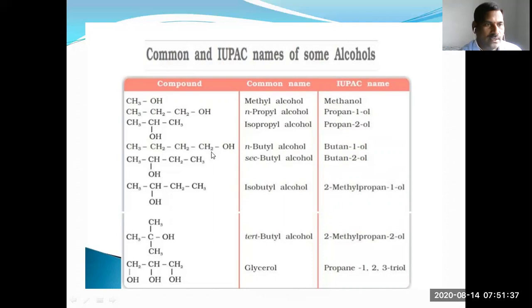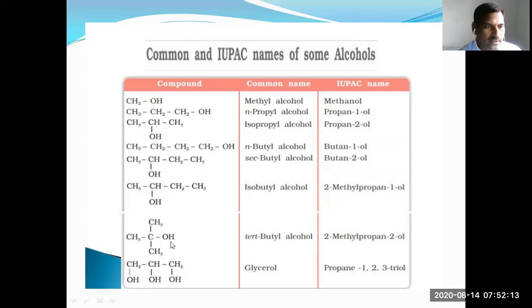Whereas see here, next example, 4 carbons attached with the OH group. So this is a normal chain. So normal butyl alcohol. The OH group is present on the first carbon. So the parent name of this chain is butane. The hydroxy group is present on the first carbon. So that's why butan-1-ol or 1-butanol.